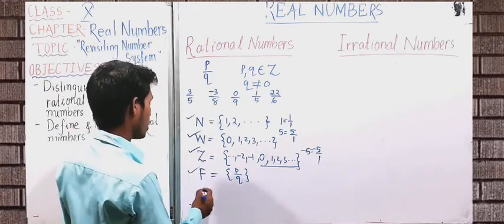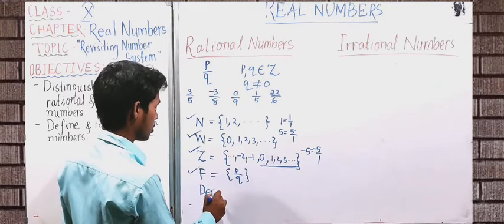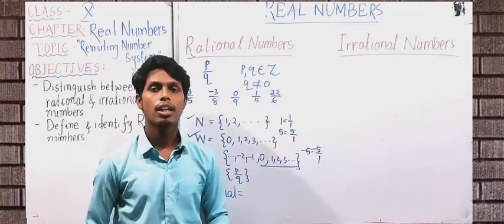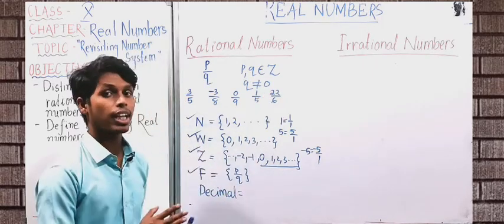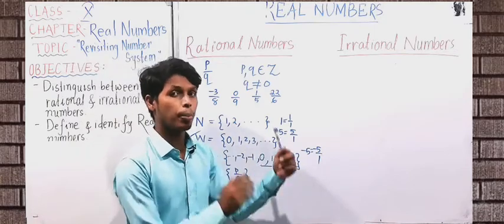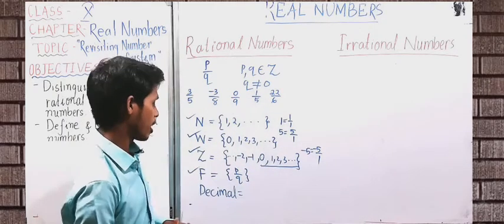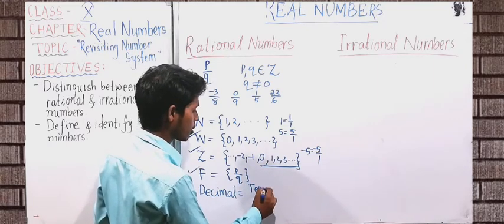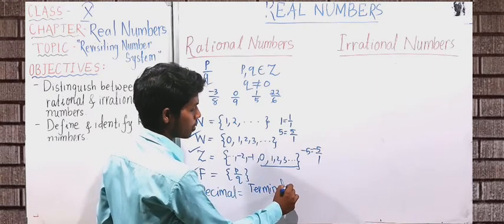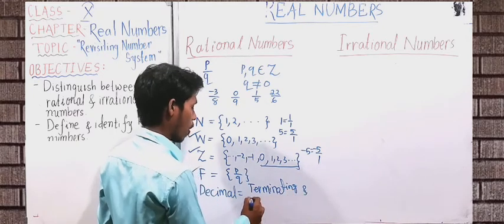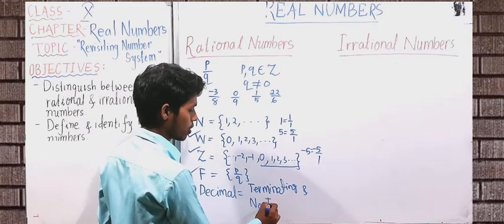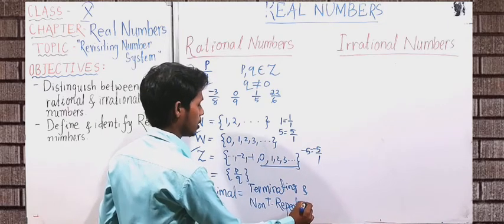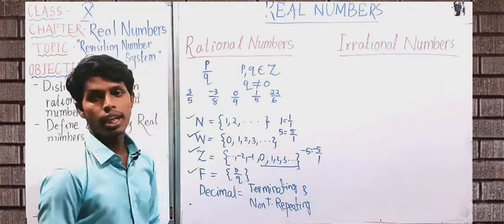Next, let's come to decimals. We just recently saw that the terminating decimal numbers and the non-terminating repeating or recurring decimal numbers are what? Rational numbers. So these types of decimal numbers come under rational numbers.